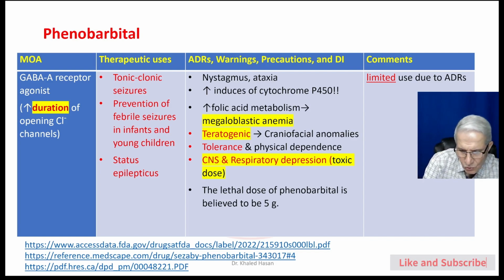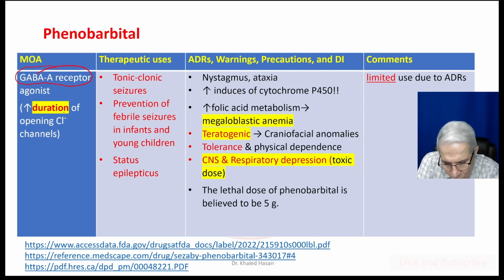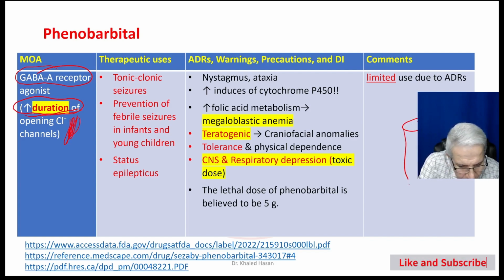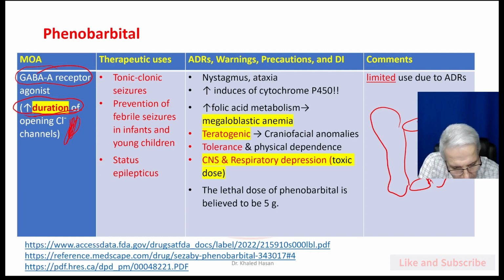Okay, phenobarbital. Phenobarbital works on GABA A, but by a different mechanism: it prolongs the duration of opening of chloride channels. So we have the chloride channel, and we have the GABA here, and we have phenobarbital. Here we have benzodiazepine.